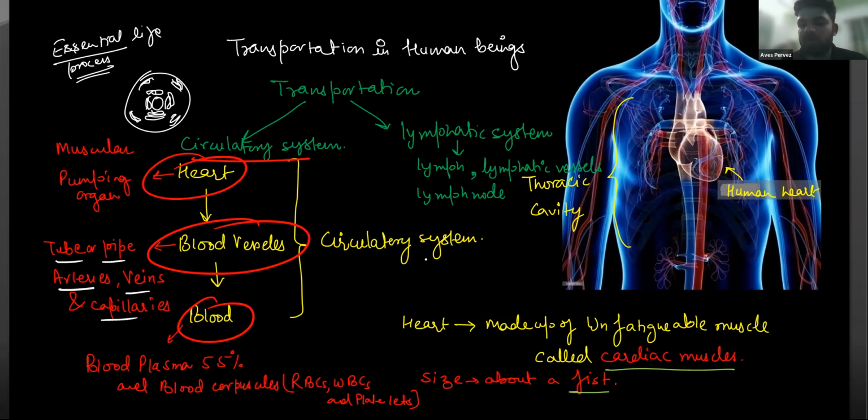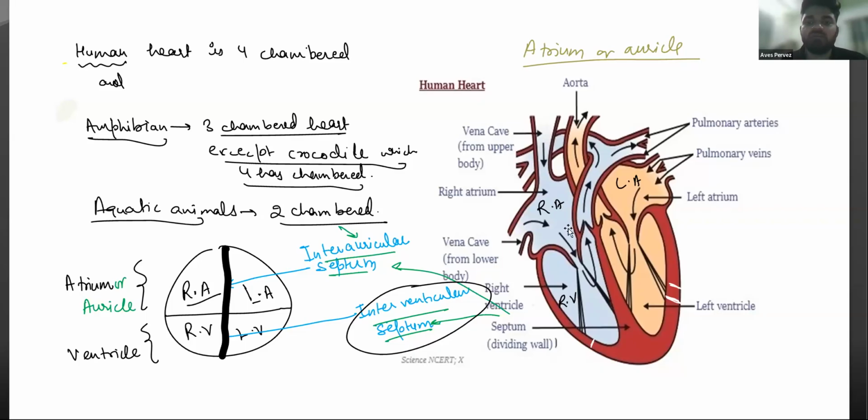The most important thing that is being asked in the question is the double circulatory system. The question that comes in examination is from the double circulatory system. So let's discuss that one first because we are just revising this chapter. So what is double circulatory system? You know very well that heart has 4 chambers. Human heart has 4 chambers.